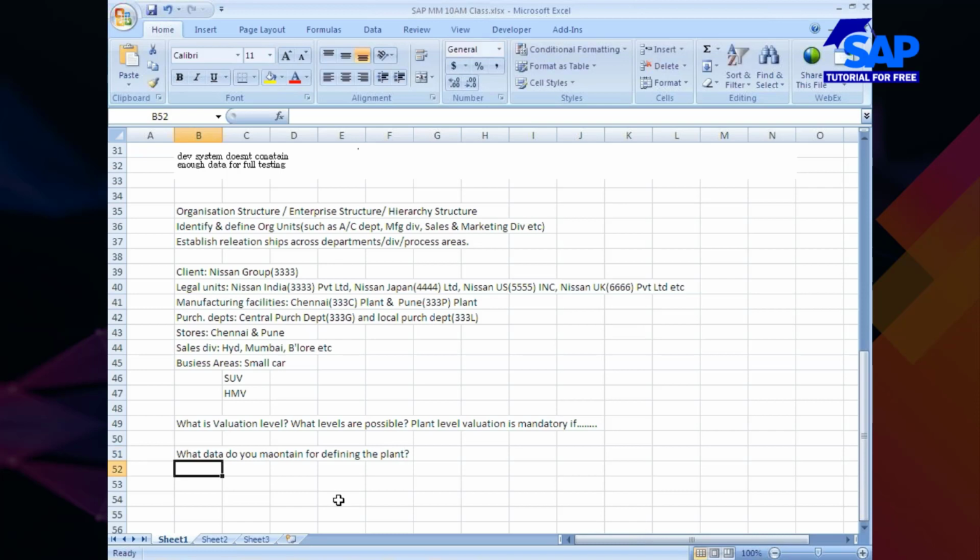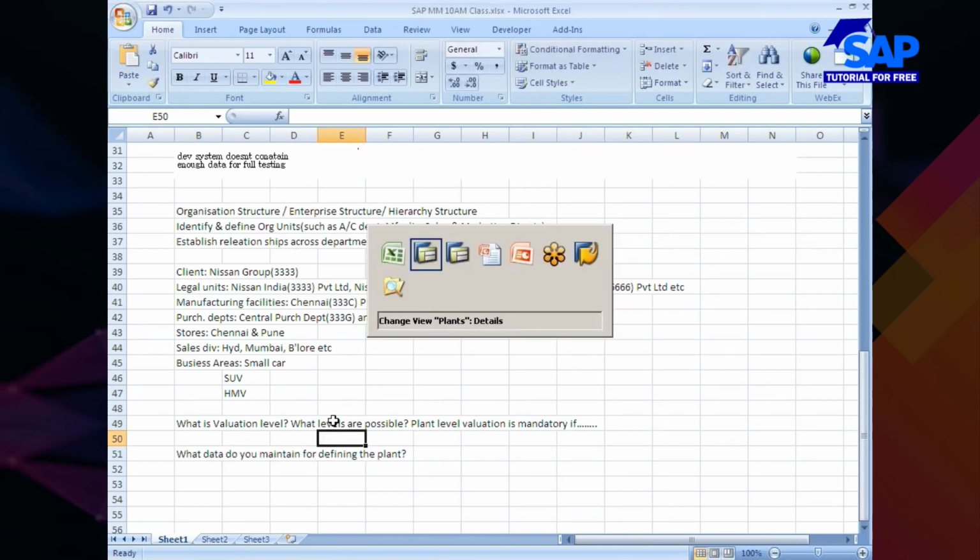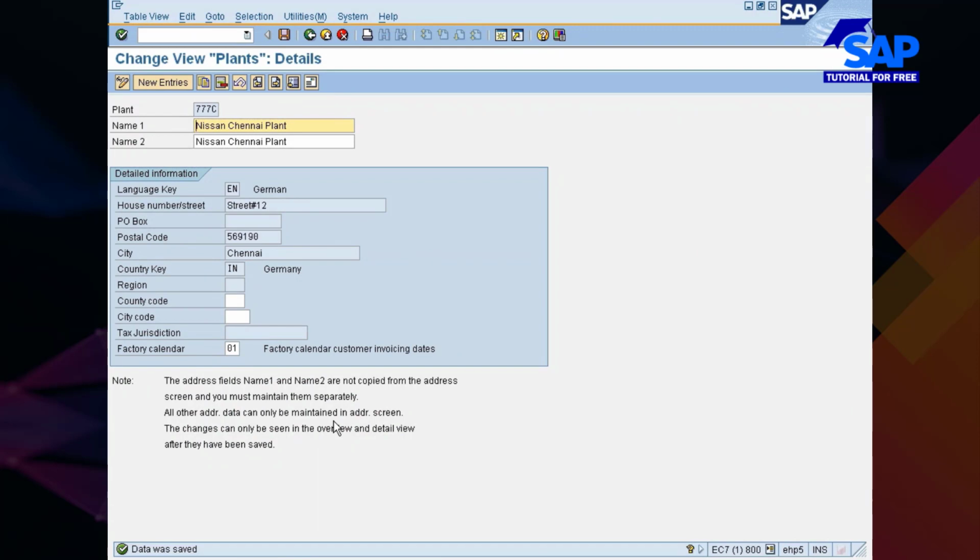Here you will have some 4-5 answers for this. As you have seen, basically the ID and description, and then the address information.